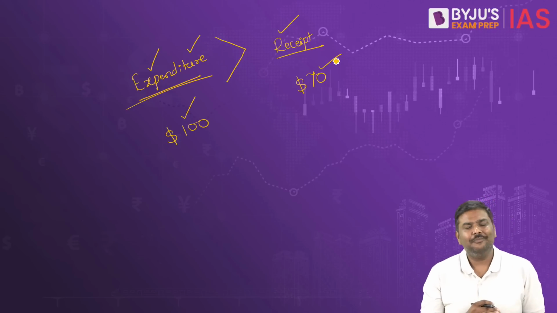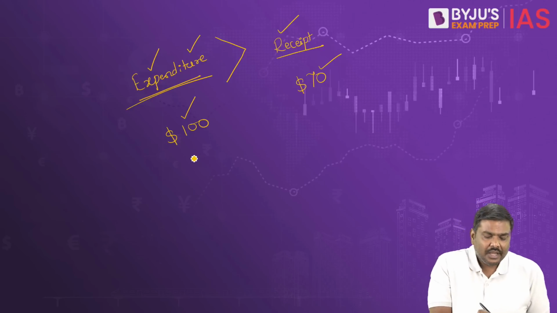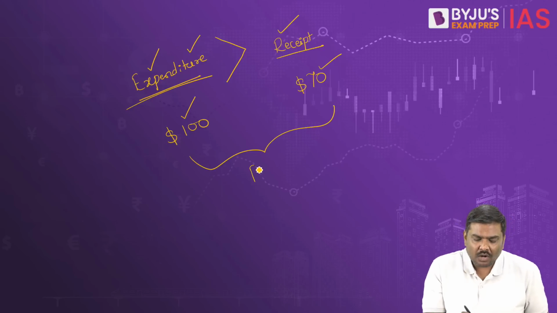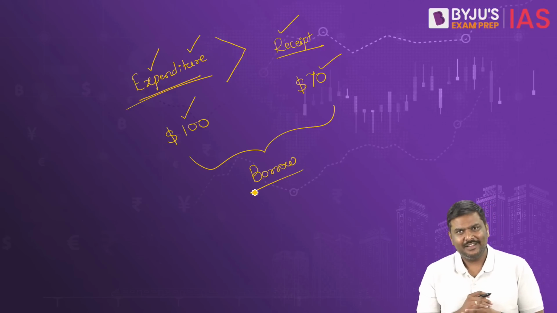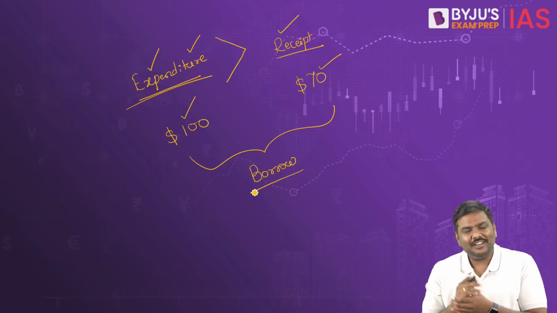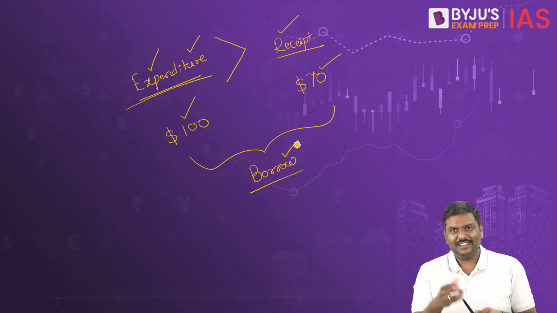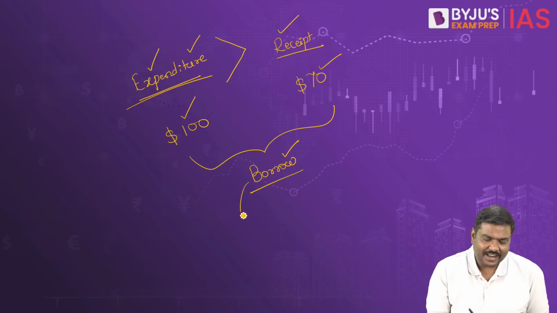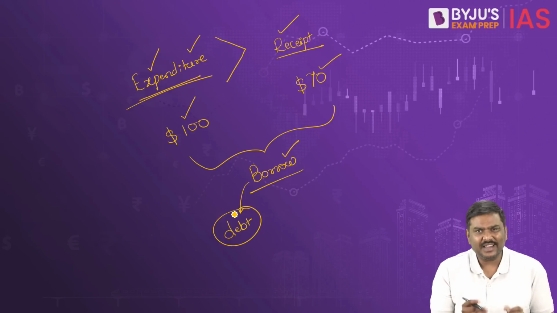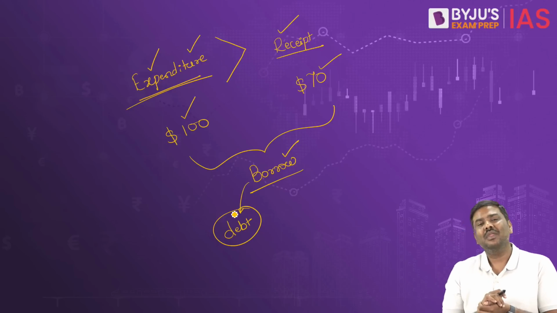It's not possible. So what you will do is borrow from the market, just like what government of India does. So government of USA will also borrow from the market, and this borrowing is nothing but the debt of the government of USA.